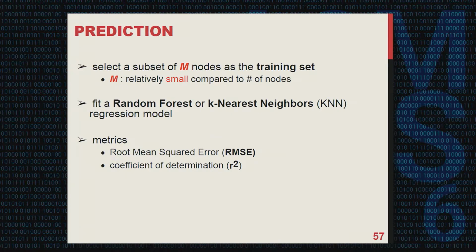To evaluate the fitness of our regression model, we employ two metrics: the root mean squared error, RMSE in short, and also the coefficient of determination, R squared. These two measure the difference and the correlation between the predicted value and the original values. Of course, the higher R squared, the lower RMSE, the better prediction we get.